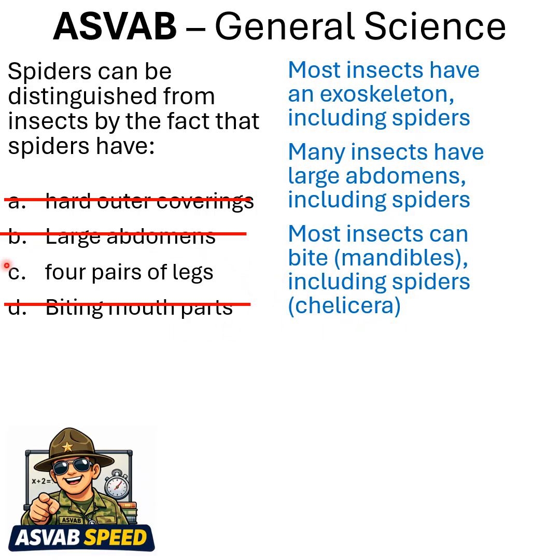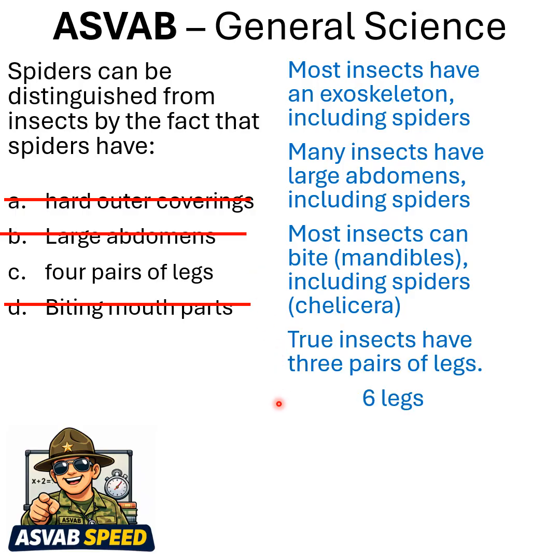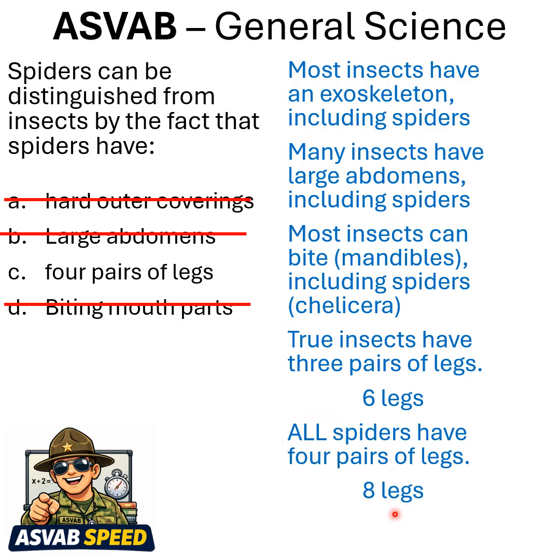How about their famous 4 pairs of legs? Absolutely, because true insects have only 3 pairs of legs, 6 legs total. All spiders have 4 pairs of legs, 8 legs total. So your answer is C, 4 pairs of legs.